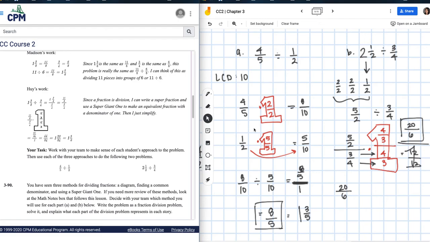20 over 6, I can simplify this, right? So if you give me this answer, I will give you a majority of the points. But to go further, I need to divide. Let's divide by 2. There's my giant 1.